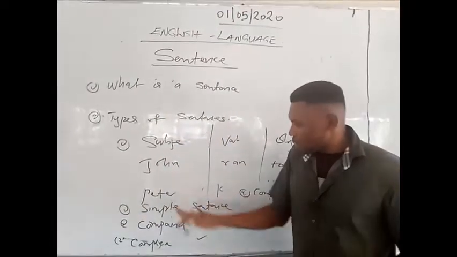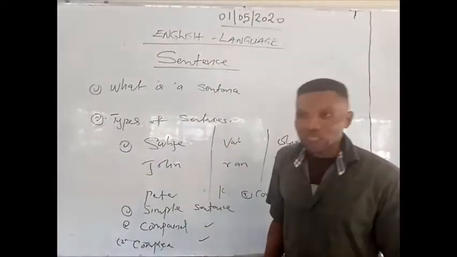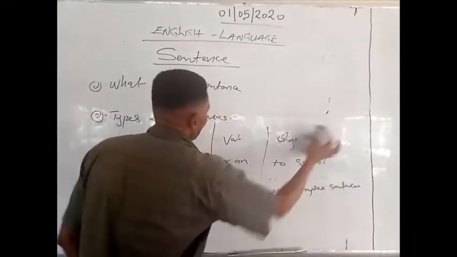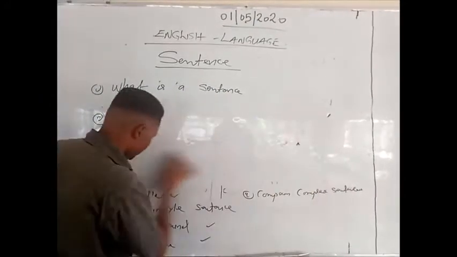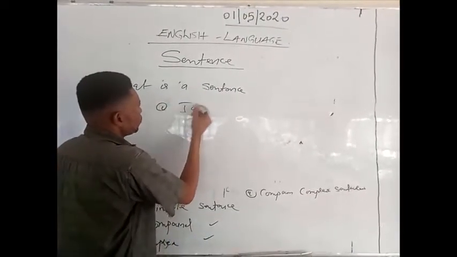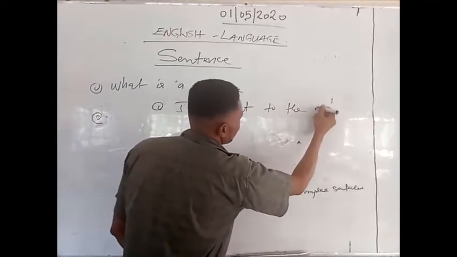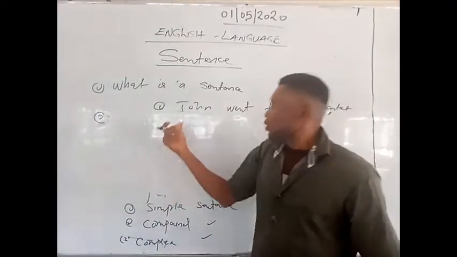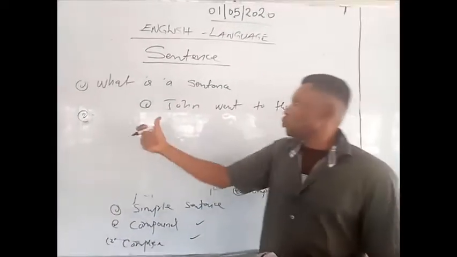For instance, number 1, the simple sentence. The simple sentence consists of only one finite verb. Only one finite, meaning only one verb. For instance, John went to the market. It's a simple sentence. It tells you where John went to.